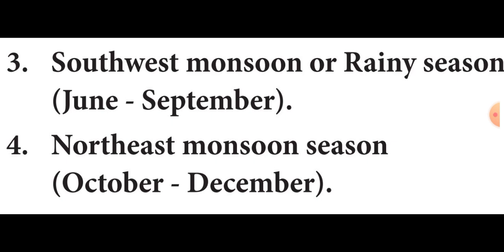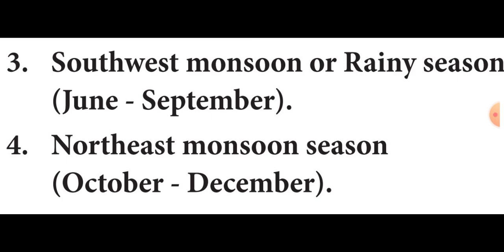The fourth season is the northeast monsoon season, which occurs from October to December. Can you understand, students? I will repeat. There are four seasons. The meteorologists recognize four distinct seasons in India: winter season, summer season, southwest monsoon season, and northeast monsoon season.